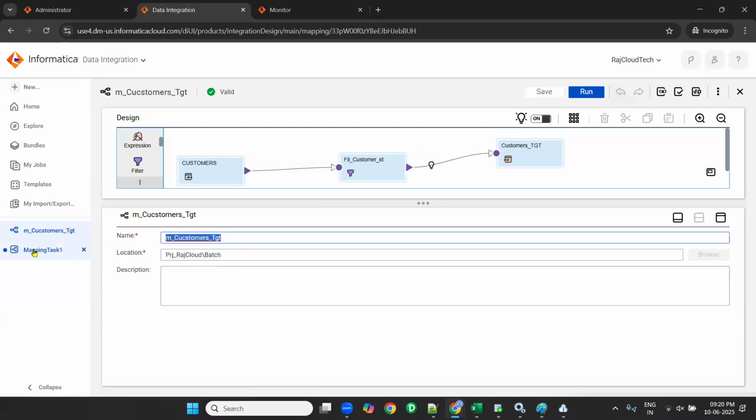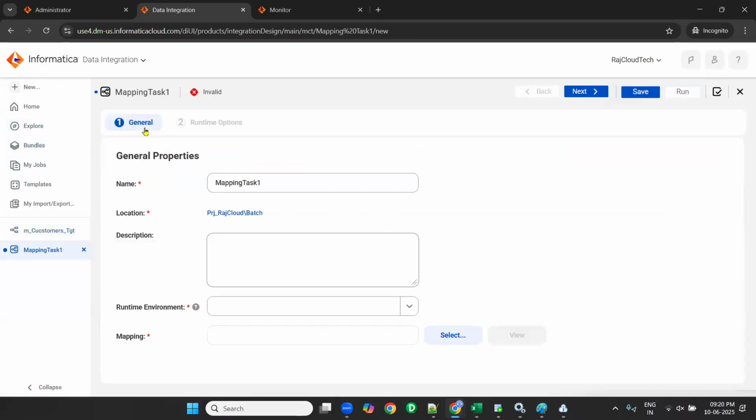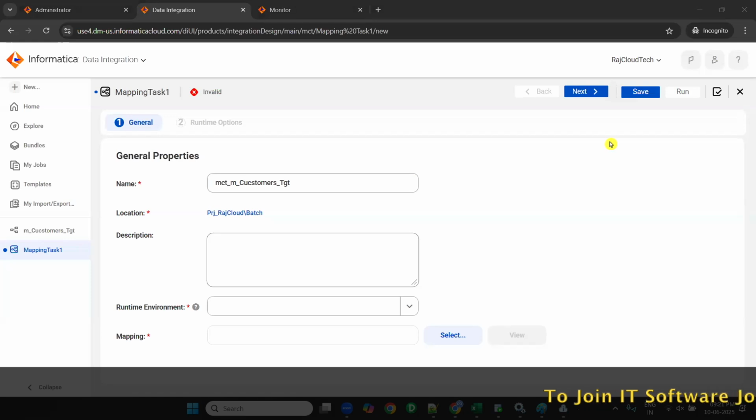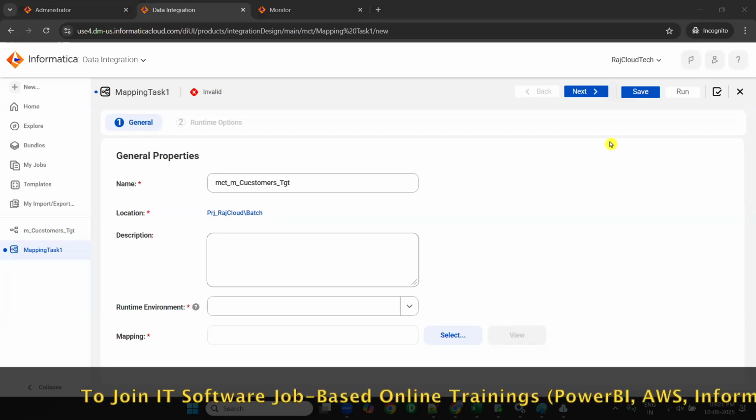Now mapping is completed. Next, the mapping task. First give the mapping task name: MCT underscore m_customer CGT. MCT means mapping configuration task, also called mapping task. Understanding everyone? Are you clear, guys?